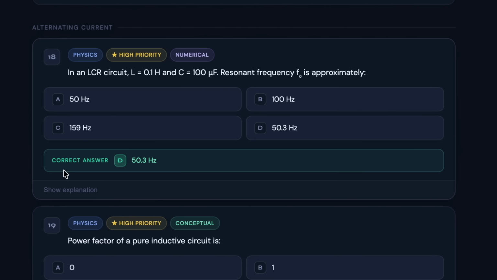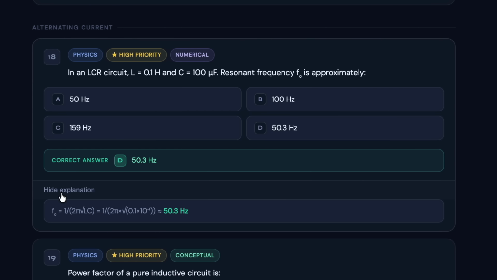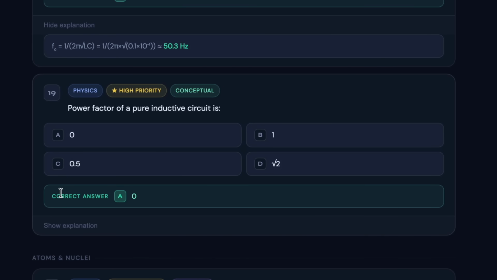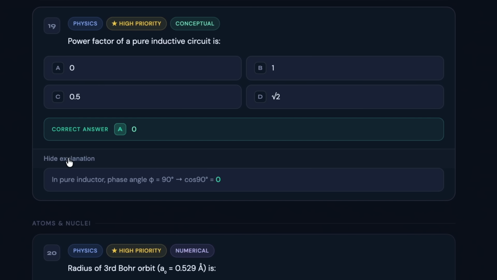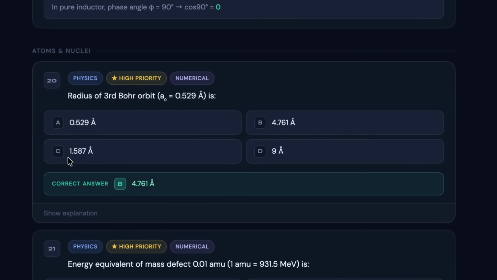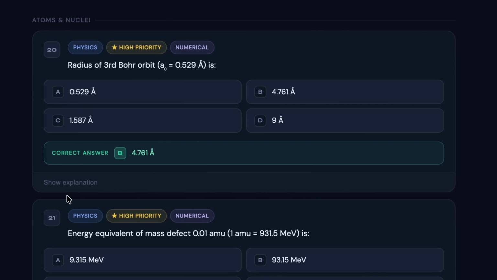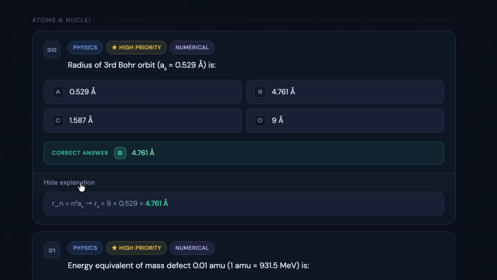D, which is 50.3 hertz, and the explanation can be checked on the screen. As you move ahead to 19th question, you can check it out. The correct answer for the same is A. Next we have question from atom and nuclei. So the correct answer for 28th question is B, which can be checked on the screen along with the explanation.